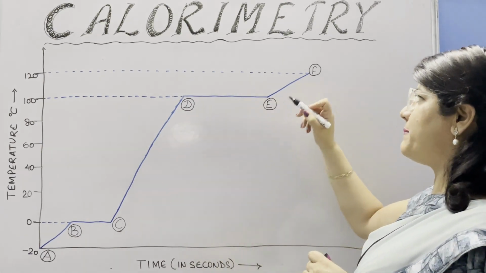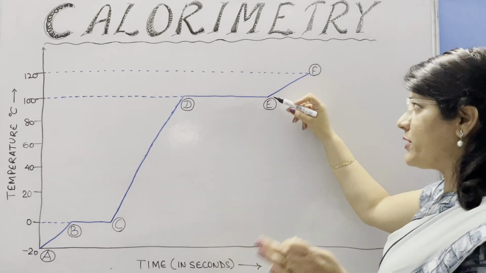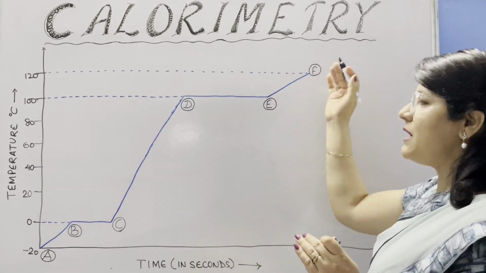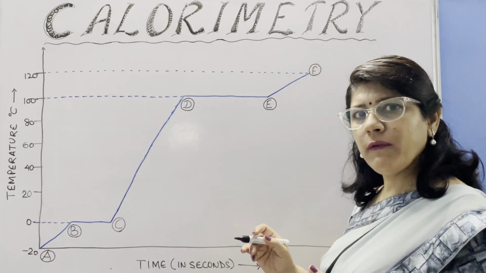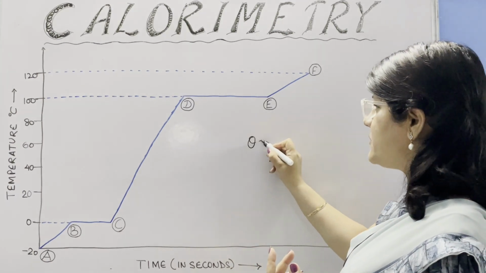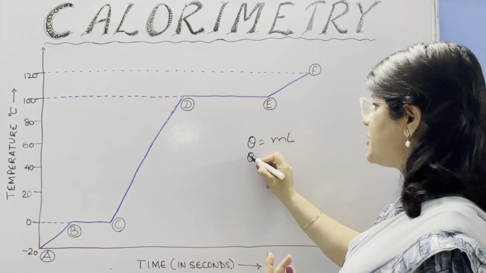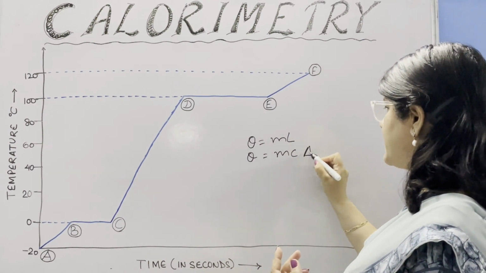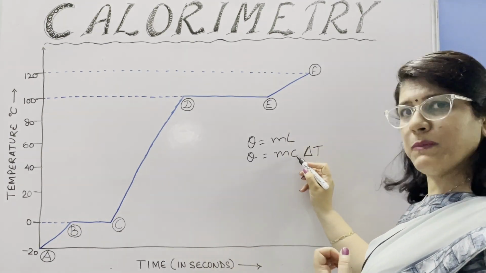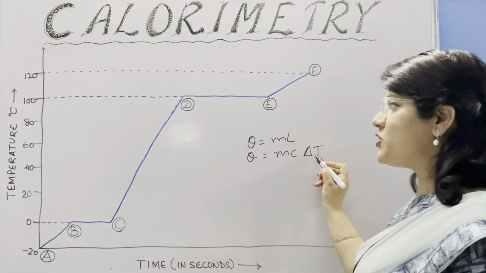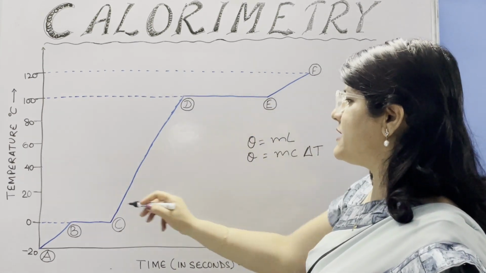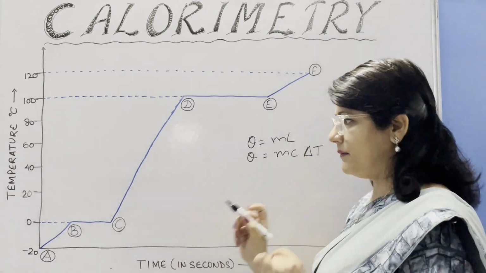Or further increasing the temperature, water converted into steam and this EF phase shows only steam till 120 degrees Celsius. So far we have covered two different formulas for numericals. One is Q is equal to ML and another is Q is equal to MC delta T. M is mass of the substance, L is the latent heat, C is the specific heat capacity and delta T is change in temperature. While calculating a numerical in the horizontal phase, we always use the formula ML.